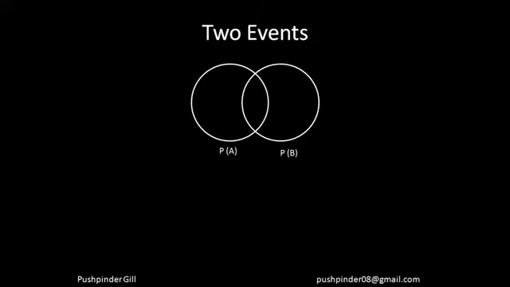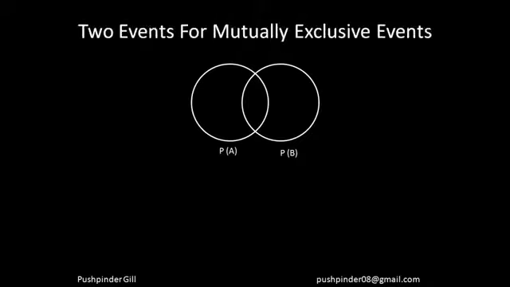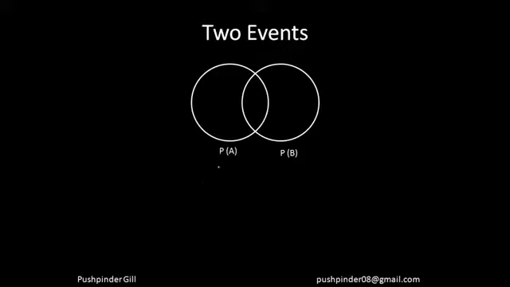Now let us combine two events. Now we are moving towards the question side. This is how the questions are made. Now there are two events, right? I don't know whether they are independent of each other or whether they are dependent upon each other, right? So let's suppose this is an event A and this is an event B. So this over here is event A. Let's suppose this is an event of me attending the college.